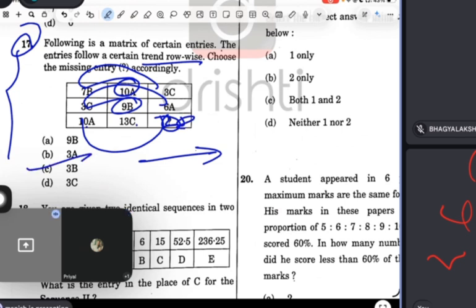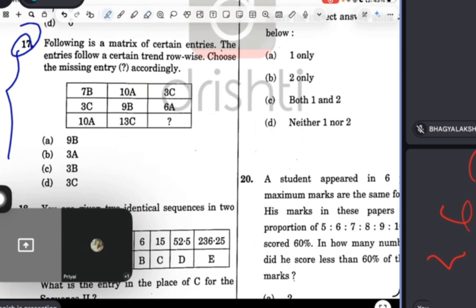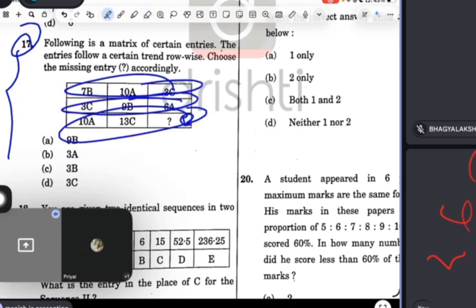How easy, easy answer. See, they have given that we have to go row-wise. Yes, Priyal, tell. Here A, here ABC, here ABC, so how should it be here? This 13 should be here. Okay, so got it. 3B.